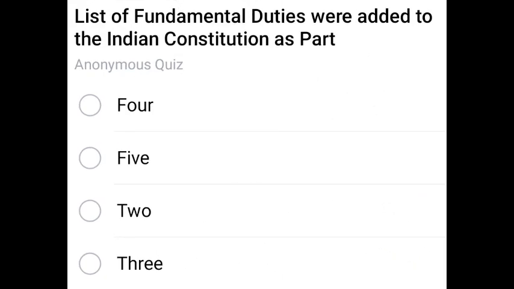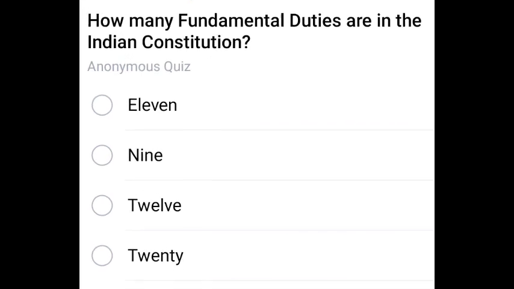The list of fundamental duties was added to the Indian Constitution as part dash. The list of fundamental duties was added to the Indian Constitution as part 4. Option is 4. Next one.